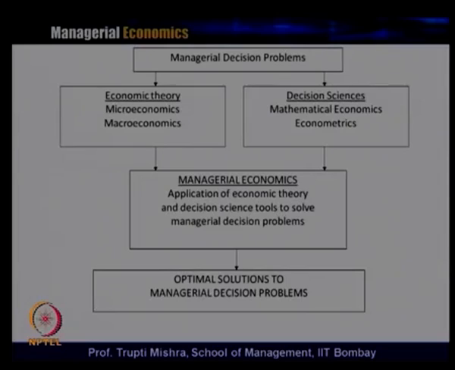So, if there is a managerial decision problem, it can be solved using the concepts and principles from economic theory, and with the tools from the decision sciences, that may be statistical, mathematical or econometric tools. Taking economic theory and using the decision tools, the manager tries to give the optimal solution, and from there the optimal solution emerges for the managerial decision problems.